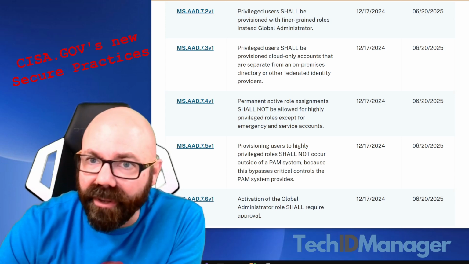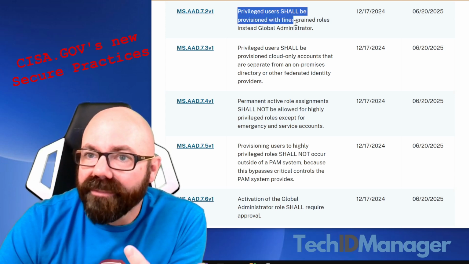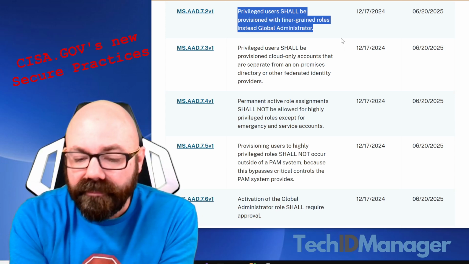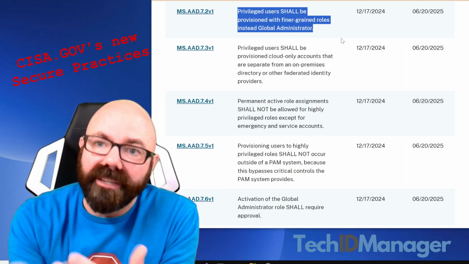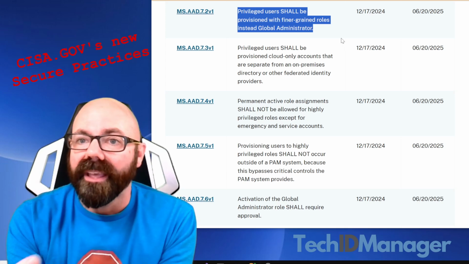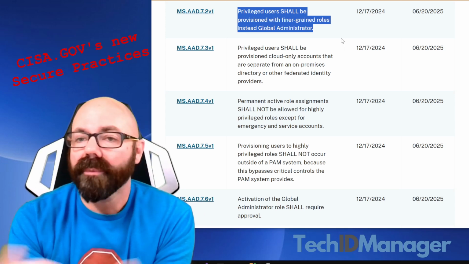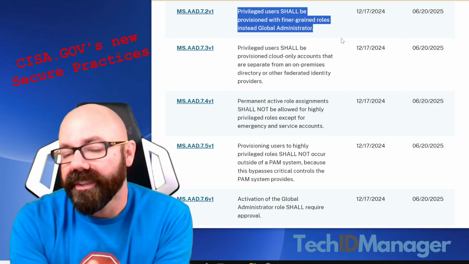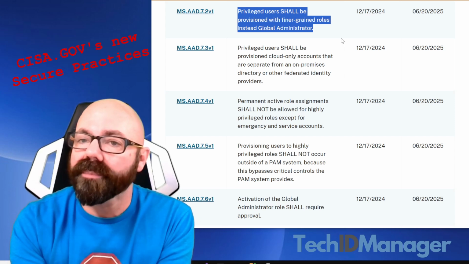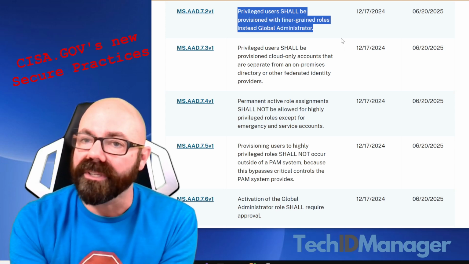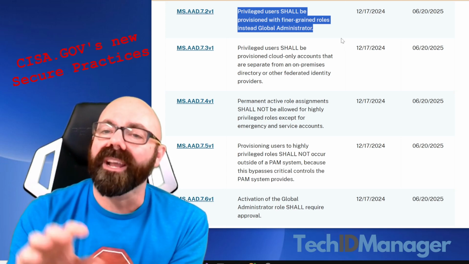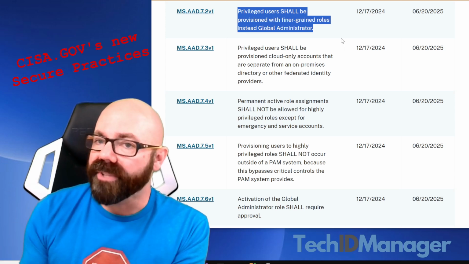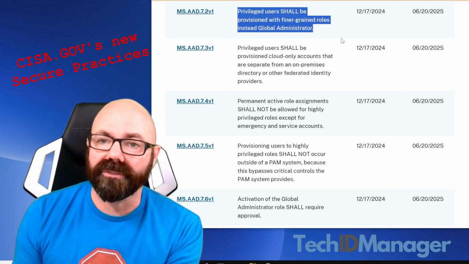So the first one here that we want to look at is privileged users shall be provisioned with finer grain roles than global administrator. This means that as an MSP, when your technicians access your client networks and tenants, they should not all be global administrator. They should have the privileges that suit their skills and abilities. This is something that TechIDManager supports. There are 200 plus roles in Azure and rights that you can assign. TechIDManager supports assigning any one of those to any group of technicians so that they can have just the roles they need, not all be global administrator.